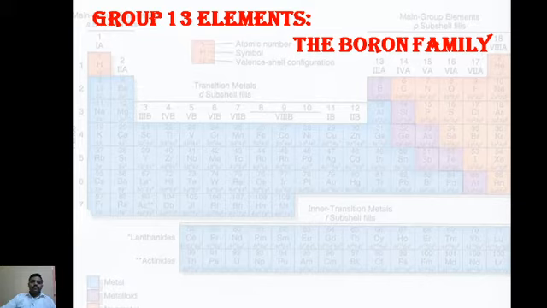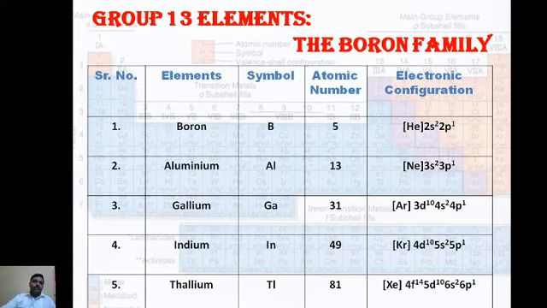We will focus on the chemistry of group 13 elements. This is your chapter name, and this is also known as the boron family. In examination, this question is asked: write the electronic configuration of 13th group elements. I will explain here. There are five elements: boron, aluminum, gallium, indium, and thallium.